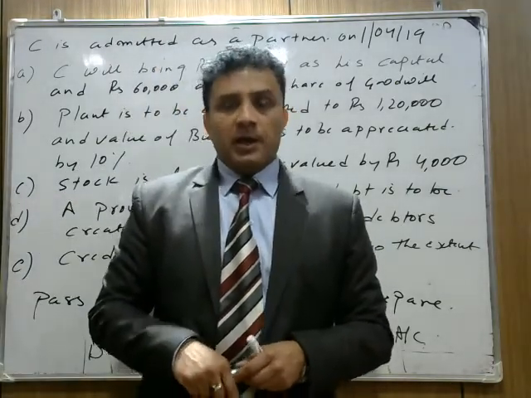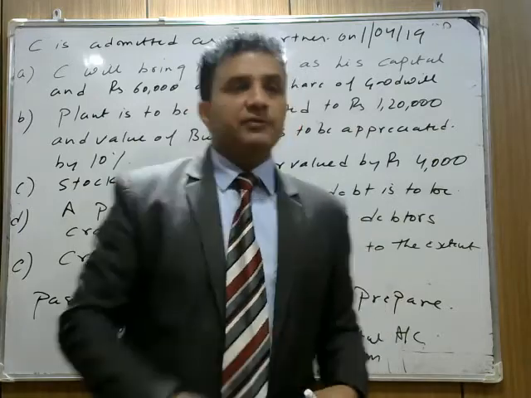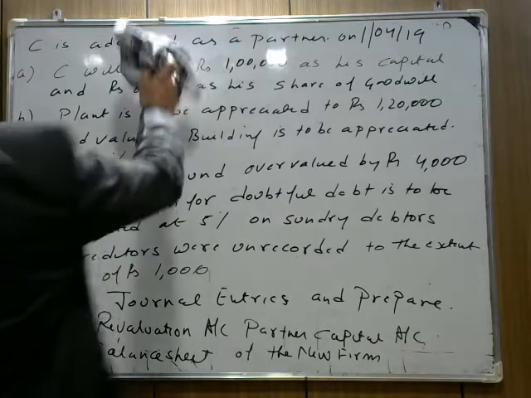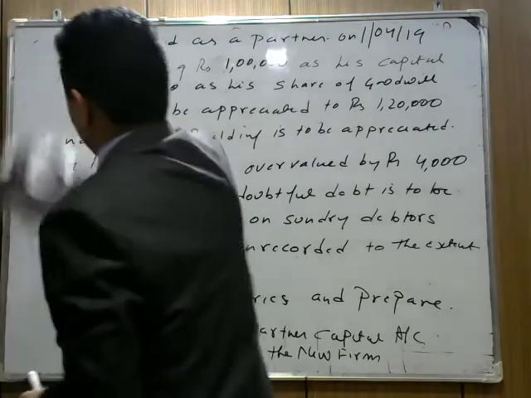The important part we have already studied. Now we start with the journal entry first. Please note down the question again. Pass journal entries and prepare revaluation account, partners capital account, balance sheet of the new firm. Now, how do we solve it? The first thing is we need to find the journal entry, make the proper format of journal entry.